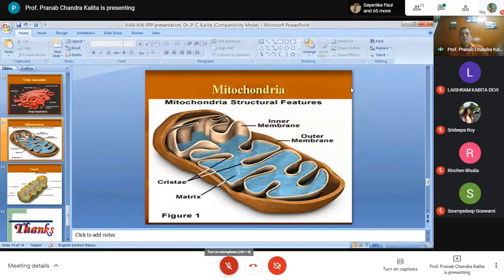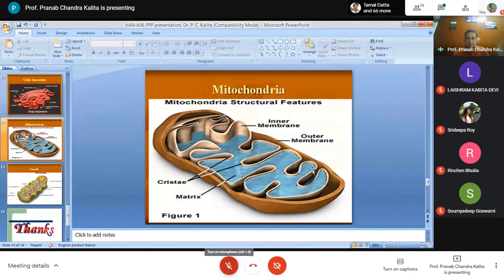So then the mitochondria. The mitochondria is called the powerhouse of the cell. If you see under electron microscope, this mitochondria has two layers. One is called the outer mitochondrial membrane, and another is called the inner mitochondrial membrane.